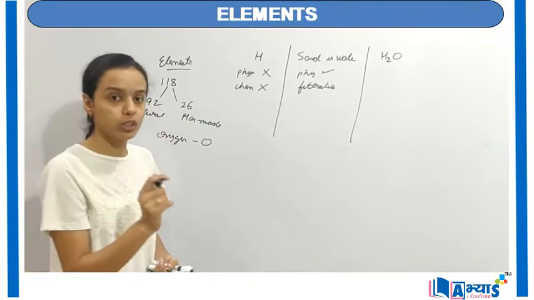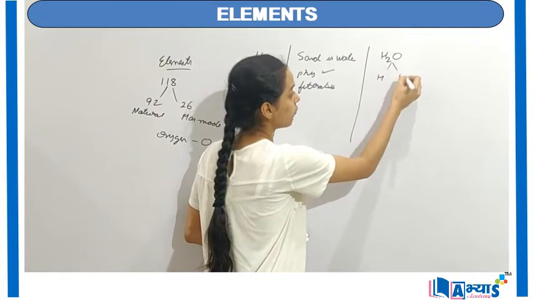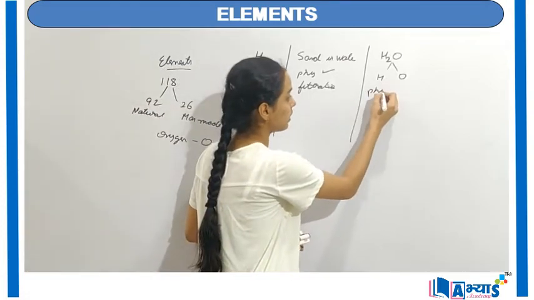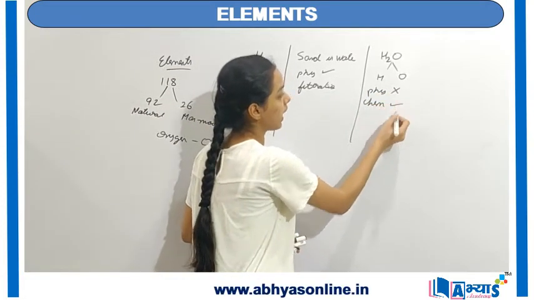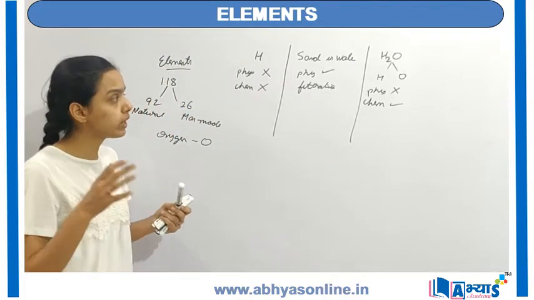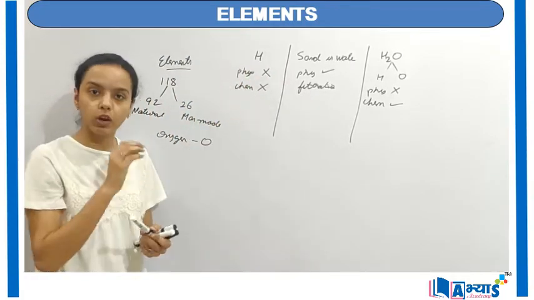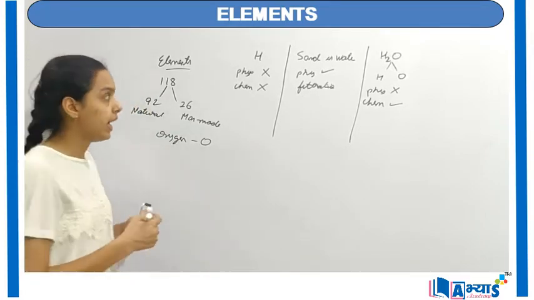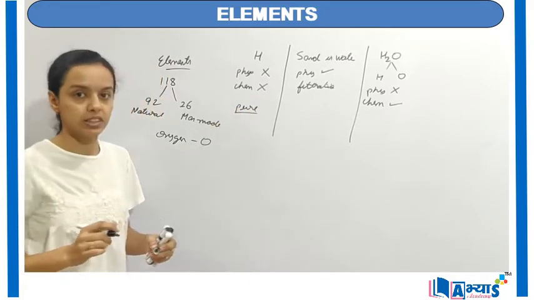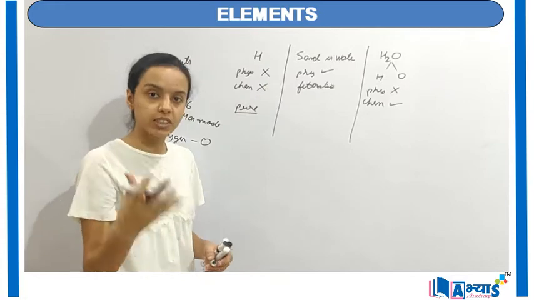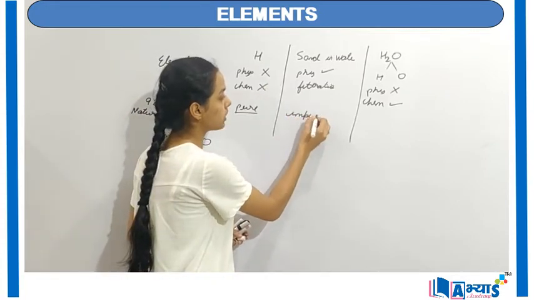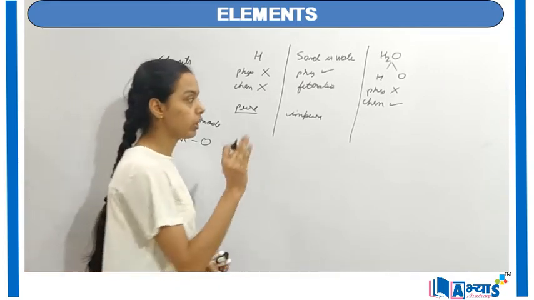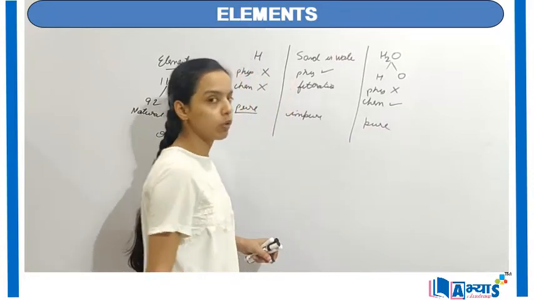Now to separate the constituents of water, hydrogen and oxygen, you cannot do it with the help of any physical method. That means the physical method won't work, but you can do it with the help of a chemical method. So you can say that in the case of elements, you cannot separate the constituents of the atom either by physical methods or by chemical methods. Hence, elements are pure substances. Because you can separate mixtures with the help of physical methods, these are impure substances. And in the case of water, it is only done with the help of chemical methods. You can also say that compounds are also pure substances.